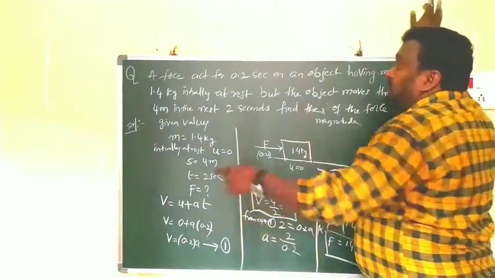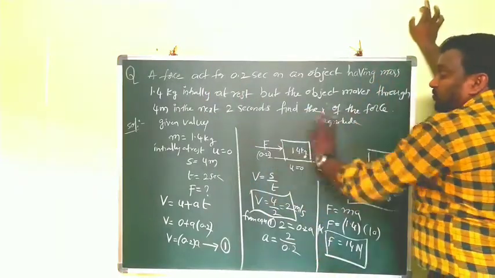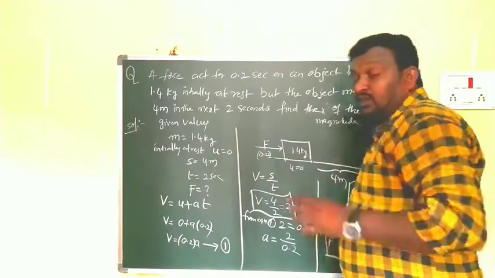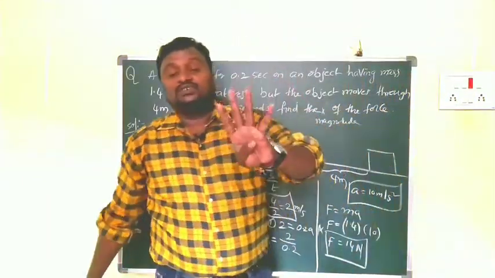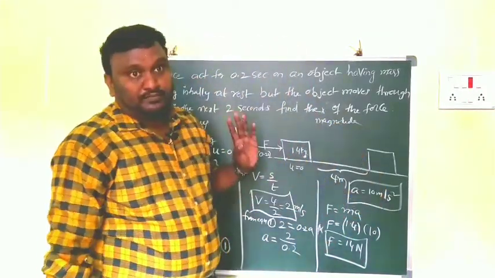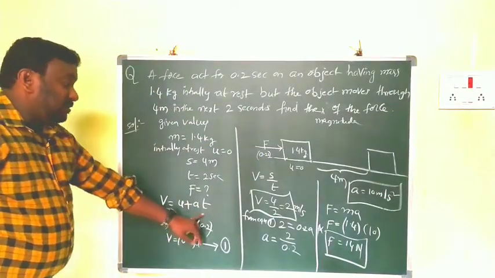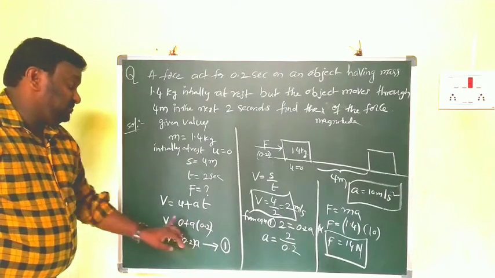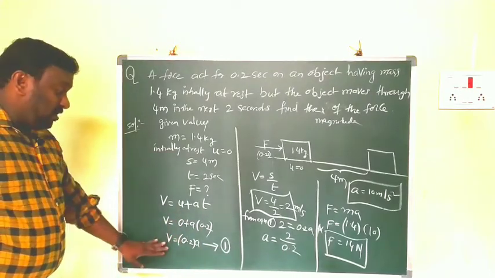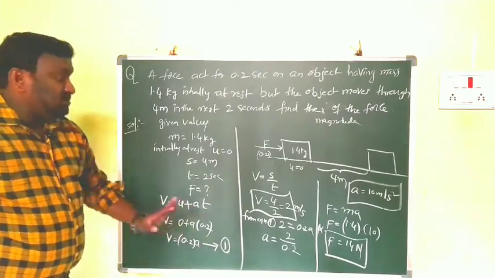Once again I am explaining. A force is acting, the body is initially at rest. On that, F amount of force is acting for a time of 0.2 seconds. Then the body is displaced 4 meters in 2 seconds. Then what do you have to find? F. For that, first we take v is equal to u plus at. Here the time of action of force is 0.2 seconds, and the body is initially at rest. That's why u is equal to 0. From that, v is equal to 0.2 into a. That is taken as equation number 1.